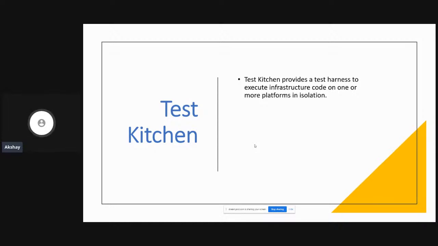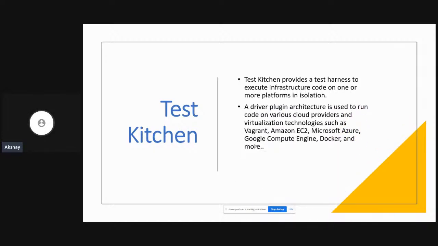And how it works is, it works based on a driver based plugin architecture. So you can mention your driver as EC2. You can mention your driver as Terraform, which is a community based driver. You can also mention your driver to be Docker and so on. Based on which, Test Kitchen is going to detect your driver and detect your CLI credentials, which I showed you just a moment before for AWS.